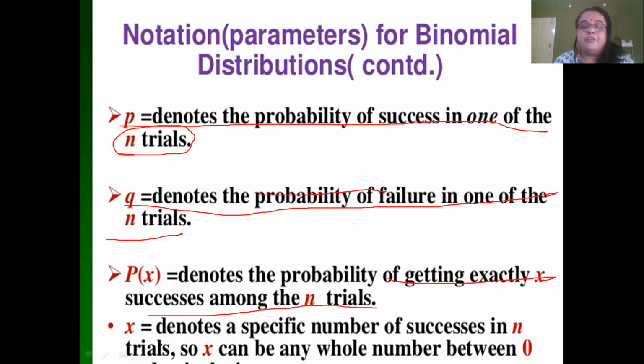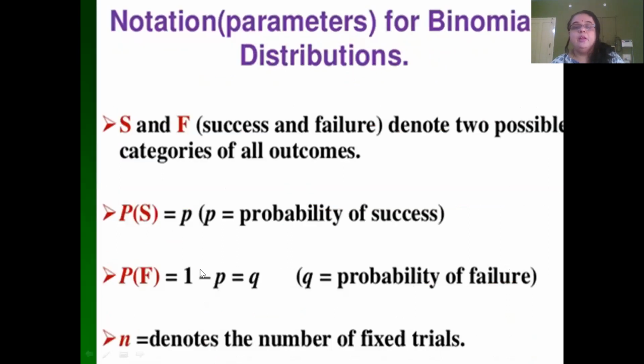X denotes the specific number of successes. In our example, we wanted to find out in 100 trials the probability of getting exactly 7 heads, so X is equal to 7. If you want to find out the probability of exactly 20 heads, X will take up the value of 20.